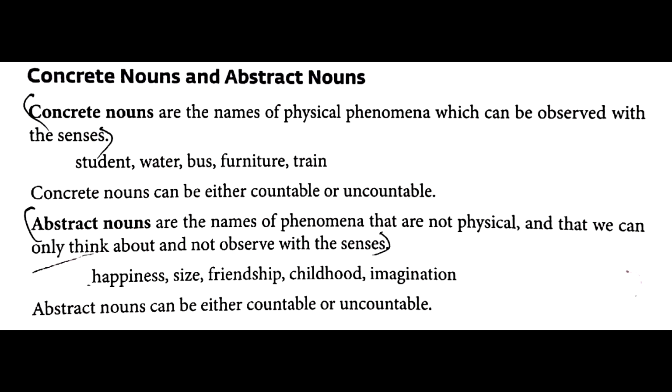So again I'm reading. Abstract nouns are the names of the phenomena that are not physical and that we can only think about and not observe with the senses. For example, happiness, size, friendship, childhood, imagination. Abstract nouns can be either countable or uncountable.